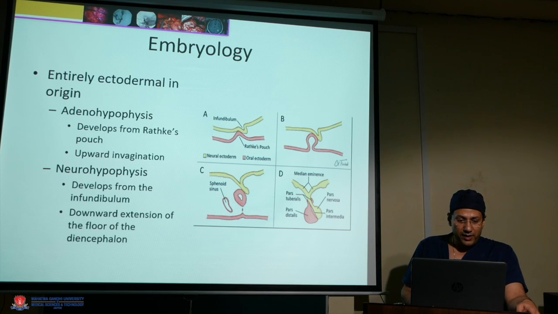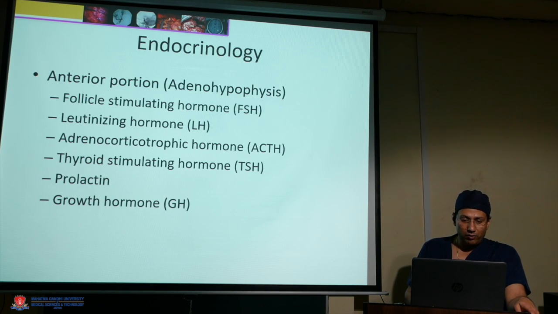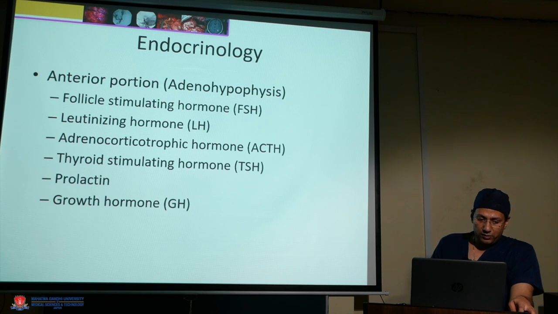Embryology: entirely neuroectodermal in origin. The adenohypophysis develops from Rathke's pouch by upward invagination, and the neurohypophysis develops from the infundibulum, a downward extension of the floor of the diencephalon. Endocrinology: the anterior portion secretes multiple hormones like follicle stimulating hormone, luteinizing hormone, adrenocorticotropic hormone, thyroid stimulating hormone, prolactin and growth hormone.